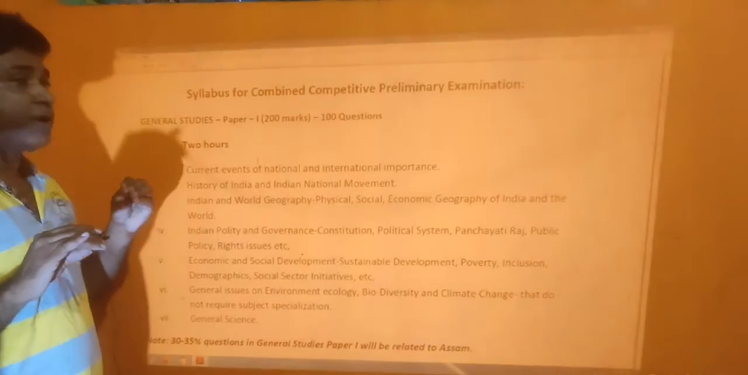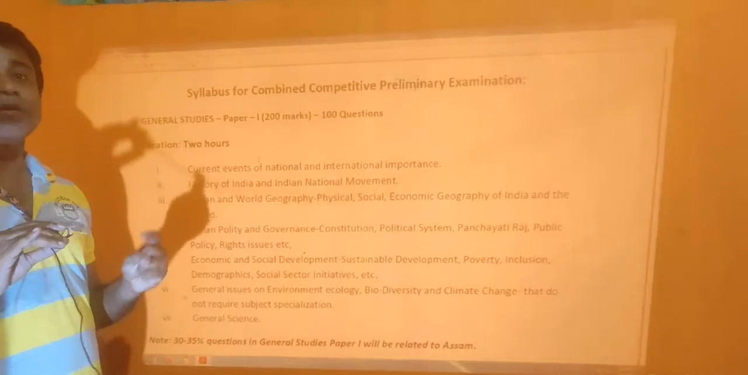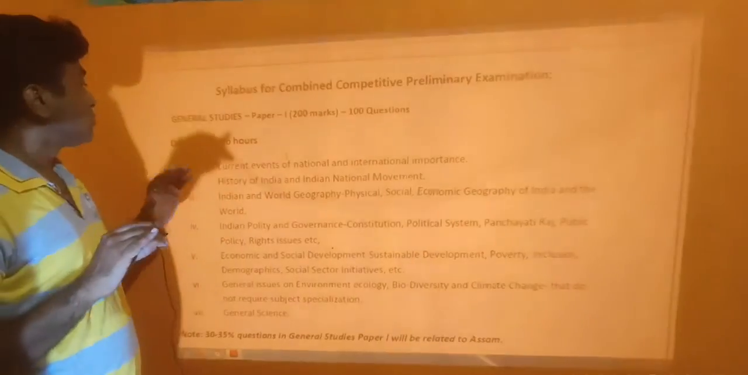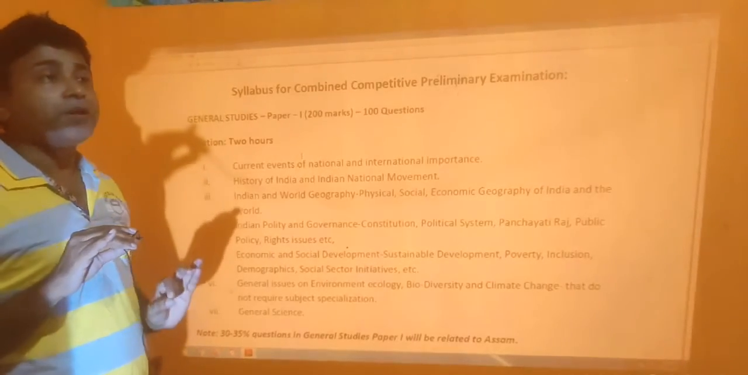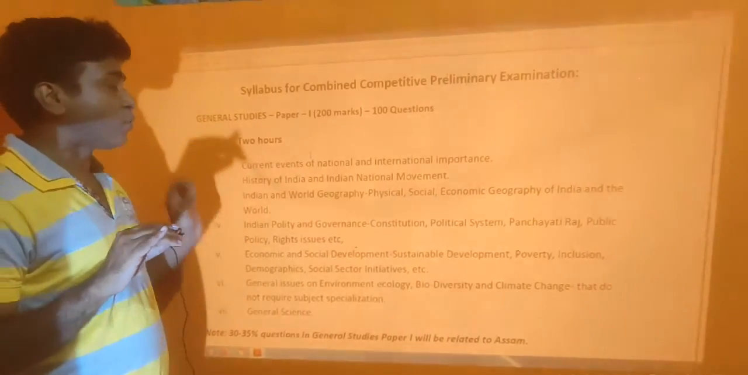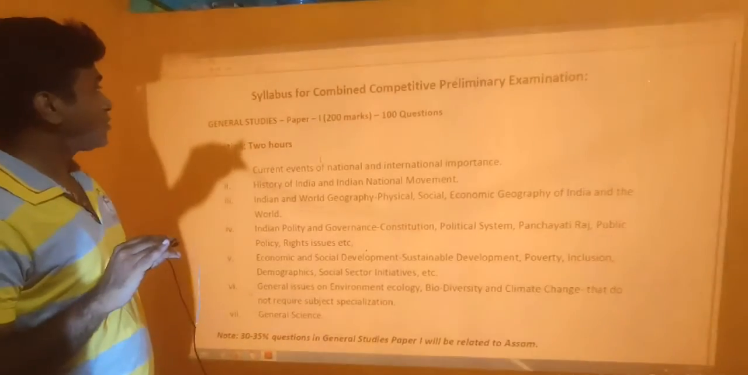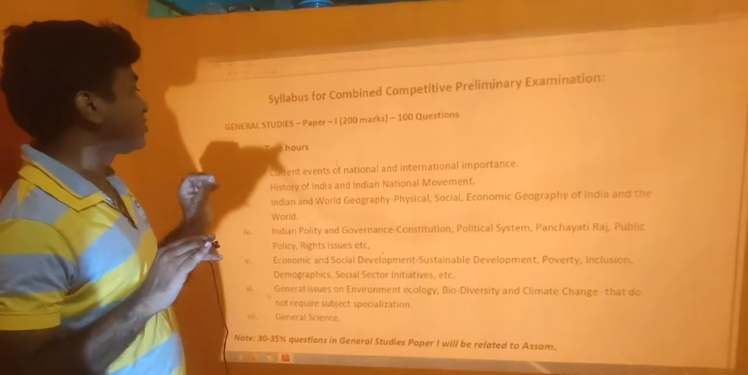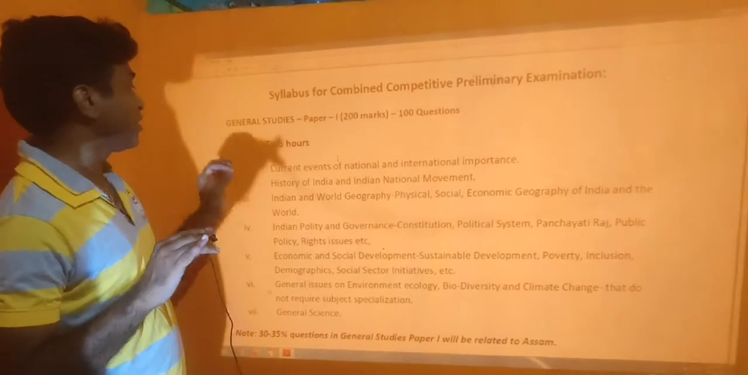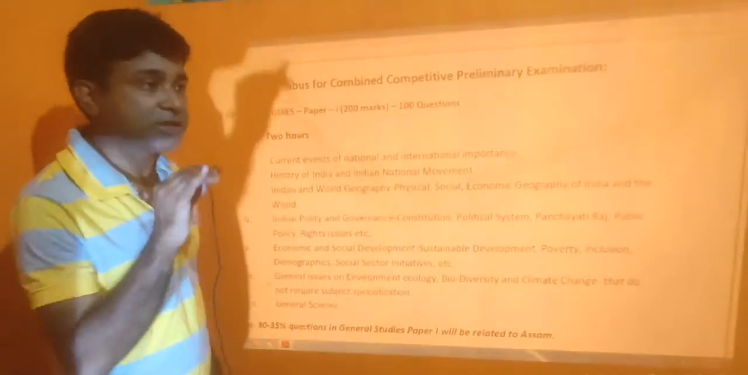So in the preliminary examination there are two question papers and each carries 200 marks. So general studies paper 1 and paper 2. So what are the topics that are included in paper 1 and paper 2? Let's have a look at this. So in the syllabus for combined competitive preliminary examination general studies paper 1, 200 marks and there will be 100 questions, duration 2 hours. So please have a look at the syllabus.